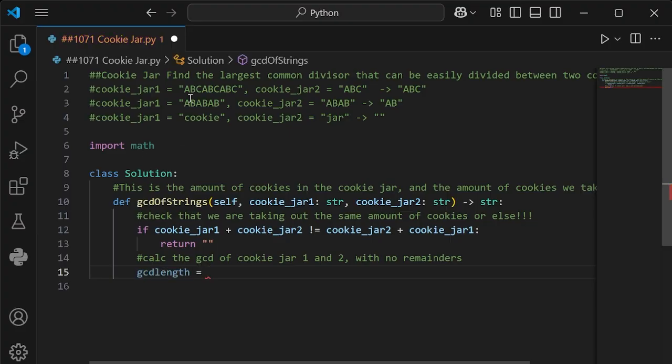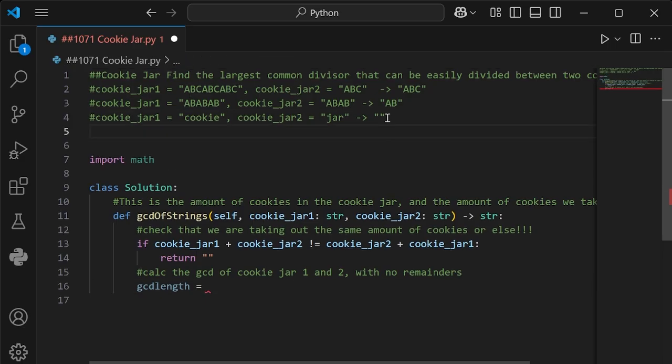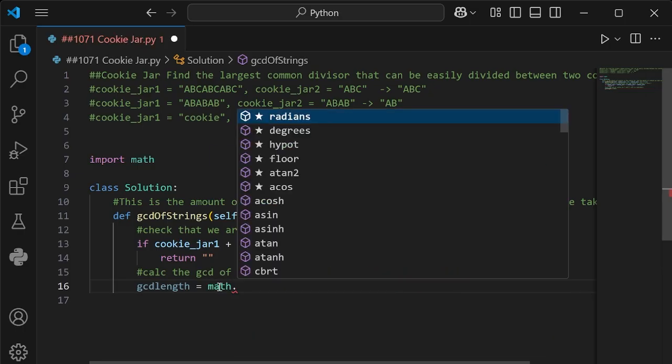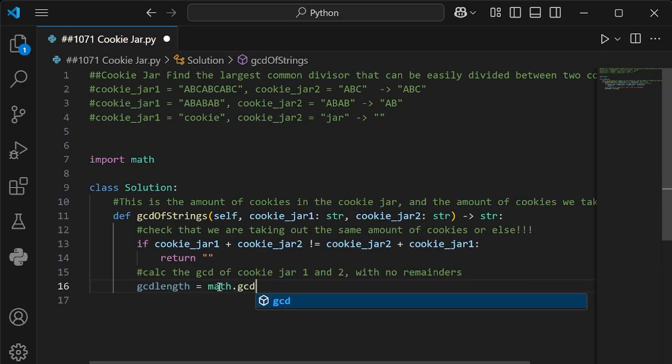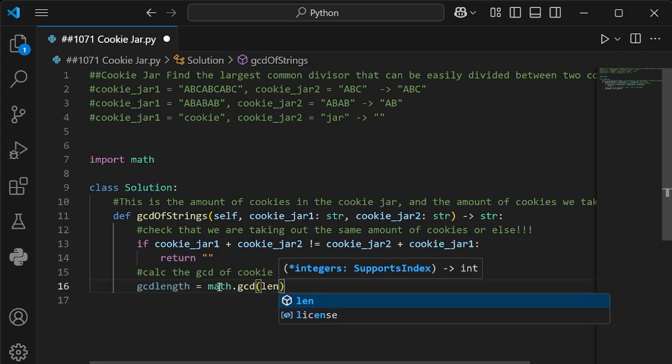And then now, since we're doing the import math, actually I already have that right there. Now that we're doing import math, we do import and then say GCD. And then now we're talking about how many cookies from cookie jar 1 and how many cookies from cookie jar 2. So we're going to have to say length in this scenario, or len.